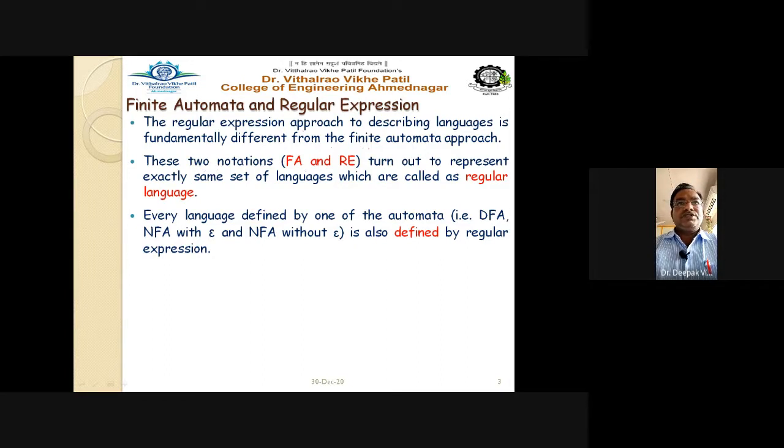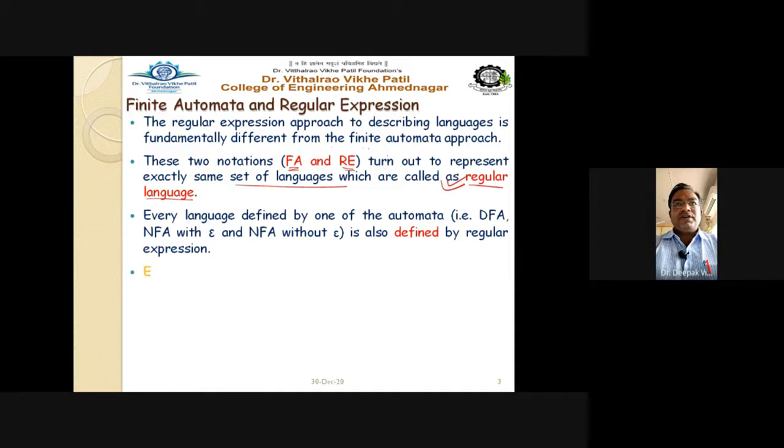However, these two notations, finite automata and regular expression, turn out to represent exactly the same set of languages, which are called regular languages or formal languages. Already we have seen that the language described by the regular expression is called a regular language.